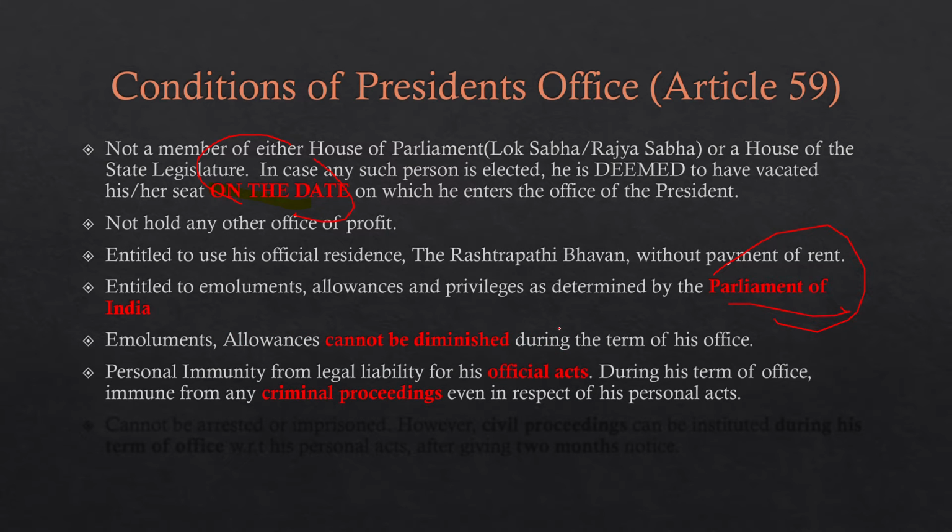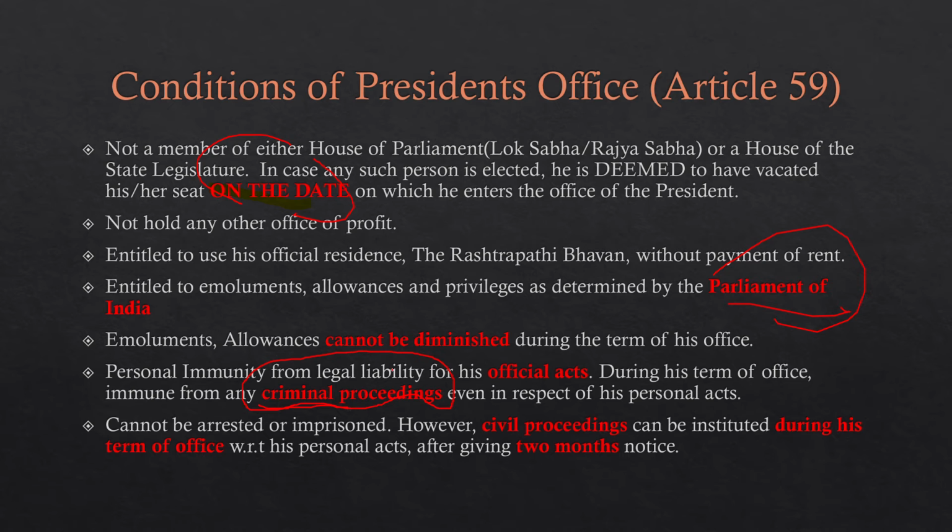Then he has personal immunity from any legal liability for the official acts that he carries out during the term of his office. Also, while he remains in office, he is immune from any criminal proceedings, even in respect of his personal acts. However, civil proceedings can be instituted during his term of office only after giving 2 months' notice.